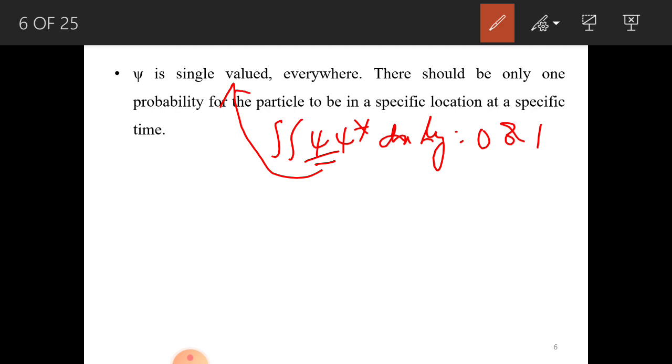If you solve this, you should get the answer as 1, or 0.5, or 0.25, like that. So it should be a single valued function. From that you can conclude that with 25% the particle is present, with 50% the particle is present, like that. It should not give two answers like 0 and 1. So that is the first property: xi is single valued everywhere. There should be only one probability of the particle being located at a specific time.